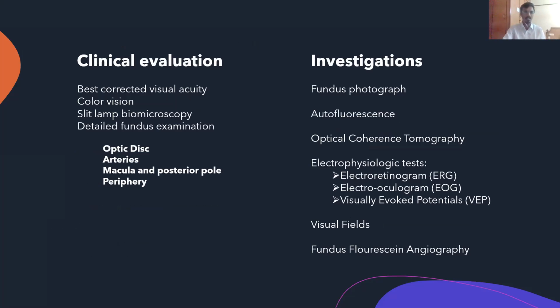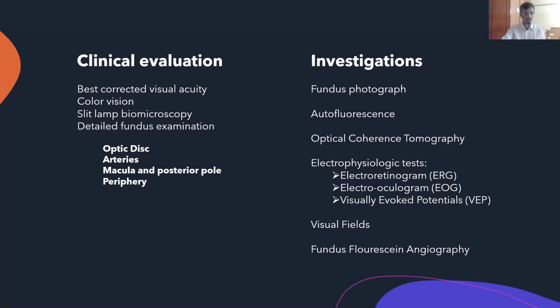Clinically, we do a best corrected visual acuity, color vision. We also check the intraocular pressure in certain patients who have an association with angle closure glaucoma. Then we do a proper slit lamp biomicroscopy. We cannot forget that although these are retinal problems, we should not forget to see the anterior segment. There are certain conditions, like you would know about Bietti's crystalline dystrophy. These dystrophies have crystalline deposits in the cornea. So we would be thinking that these problems are only in the retina, but they have corollaries in the anterior segment as well. We have a detailed fundus evaluation.